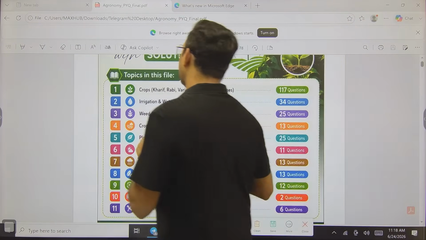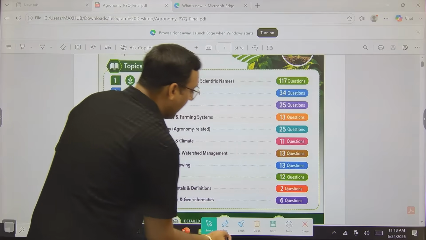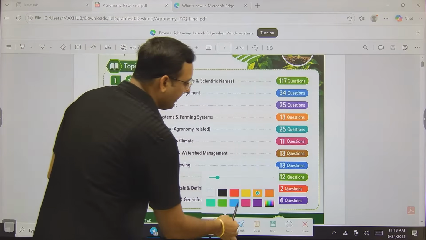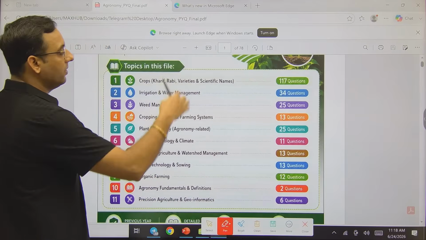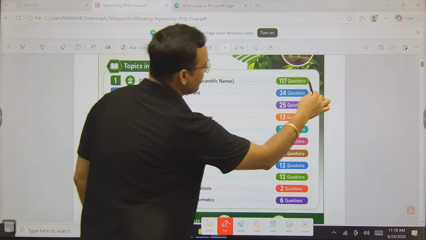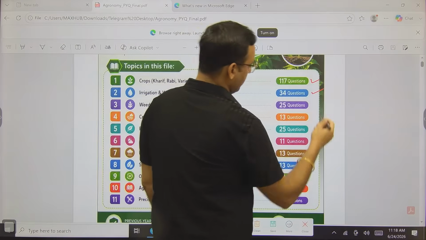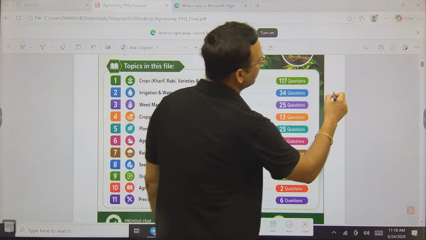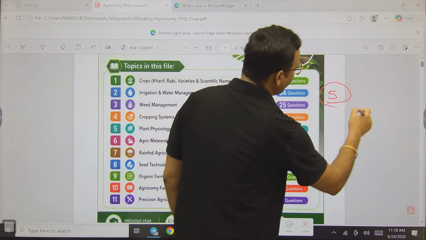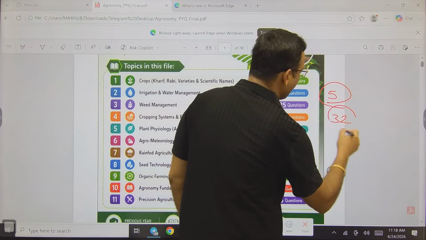And one more thing: how will you understand the pattern, and which topic is important or least important? See, I have also mentioned the number of questions. I analyzed the previous 5 years' question papers. Yesterday night I was doing this.